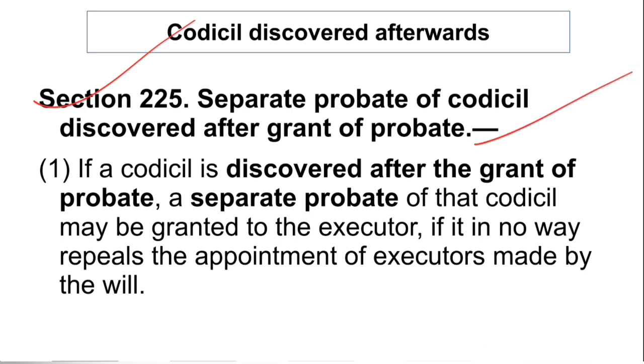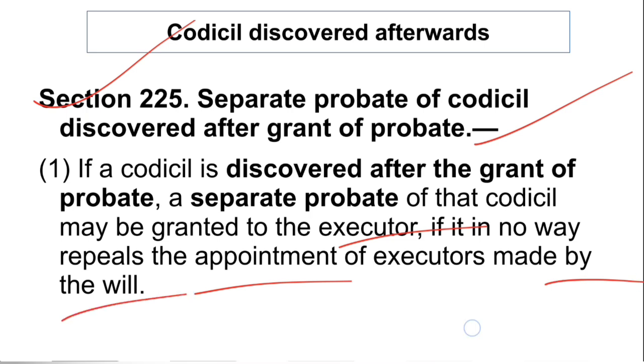For example, probate has already been granted on a will, and then it is discovered that there is a codicil also in existence, which later comes to the information of the court and of the party, and an application is moved. In that case a separate probate of that codicil may be granted to the executor if it in no way repeals the appointment of executors made by the will.